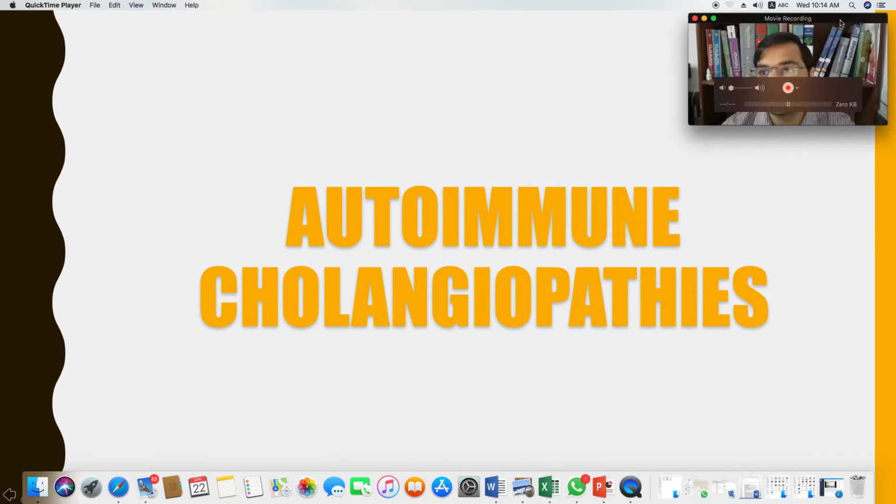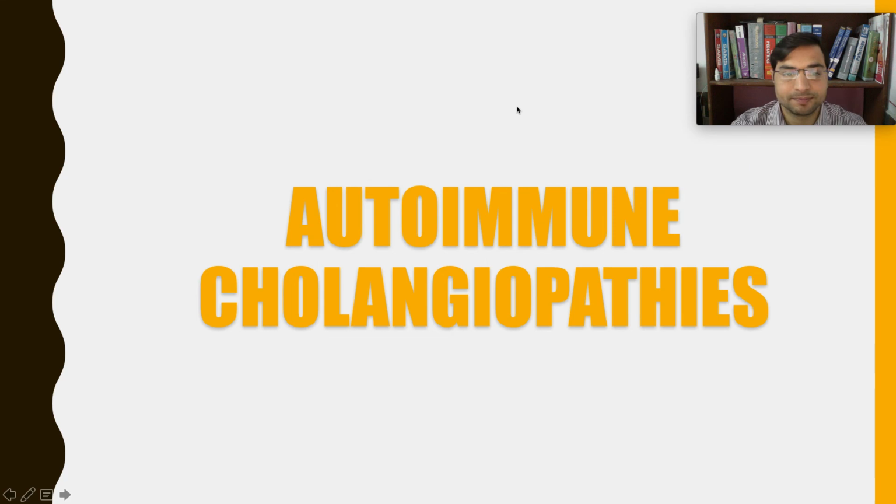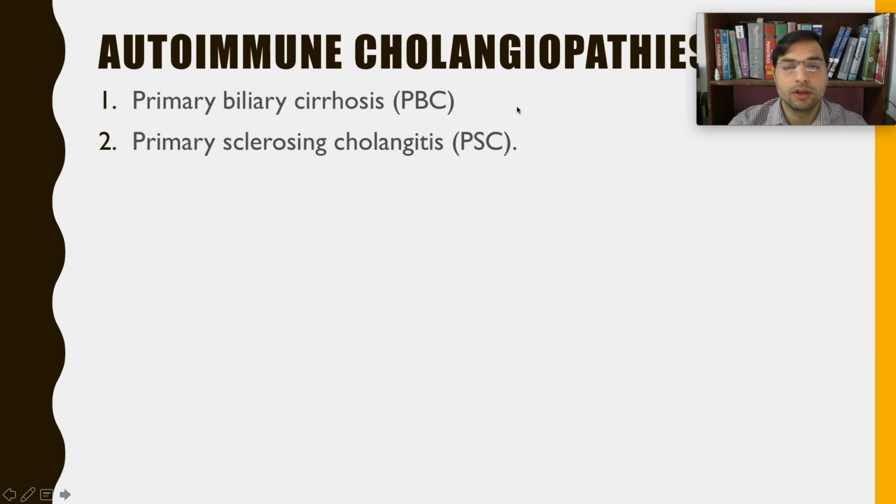Autoimmune cholangiopathies. So the autoimmune process which destroys the biliary tree can be divided. These diseases are of two types. One is primary biliary cirrhosis and second is primary sclerosing cholangitis, right? Just the way we divided autoimmune hepatitis into type 1 and type 2, although the clinical features were the same, only the manifestation is different.